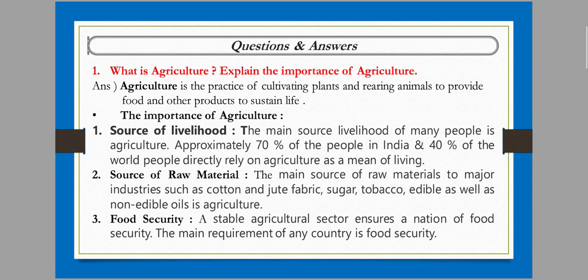Next is, here are the question answers. What is agriculture? Explain the importance of agriculture. Here you can see the 3 points: source of livelihood, source of raw materials, and food security are the 3 points of importance of agriculture. I already have discussed this in my first video, the previous video of this chapter.